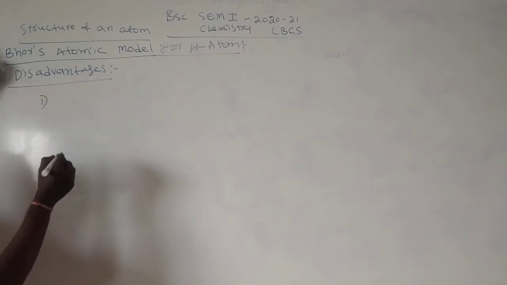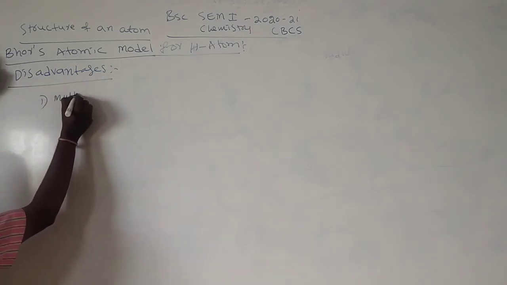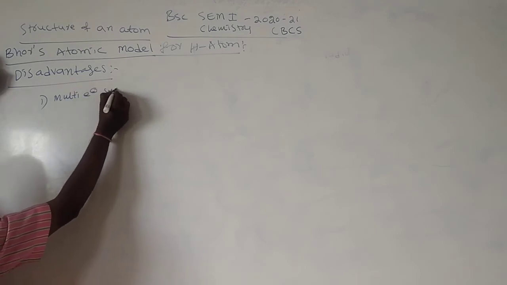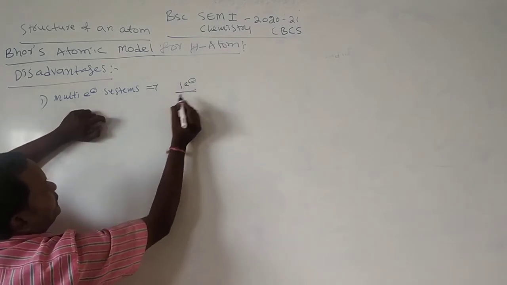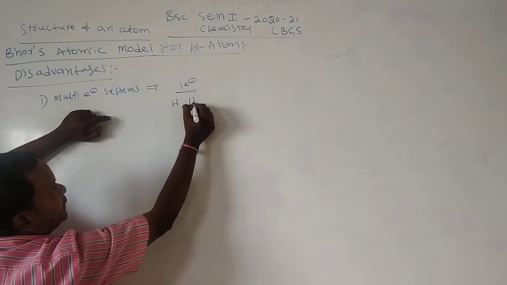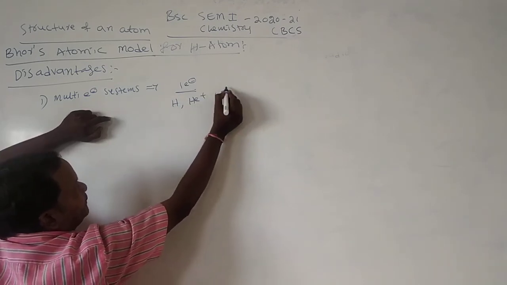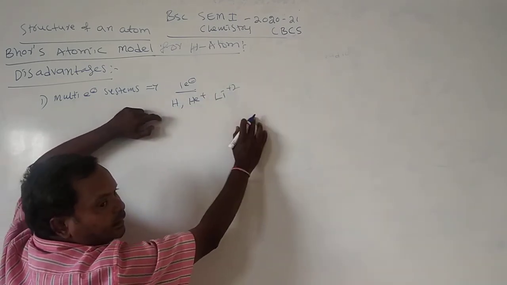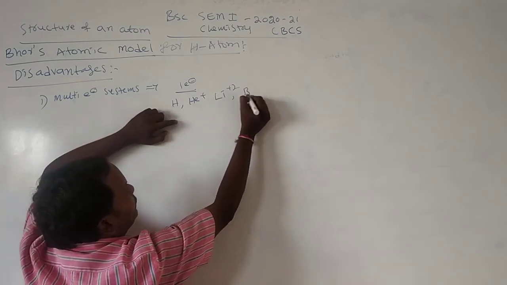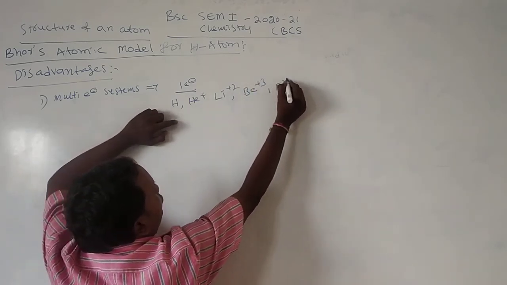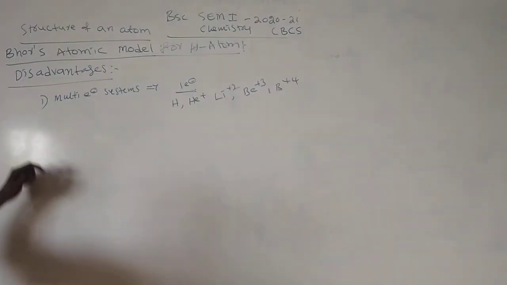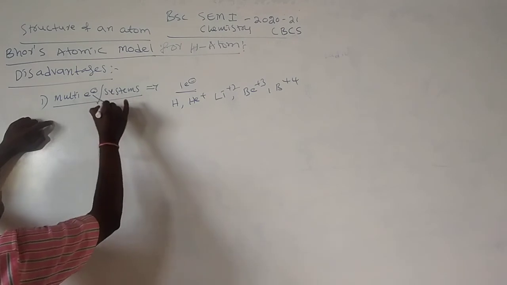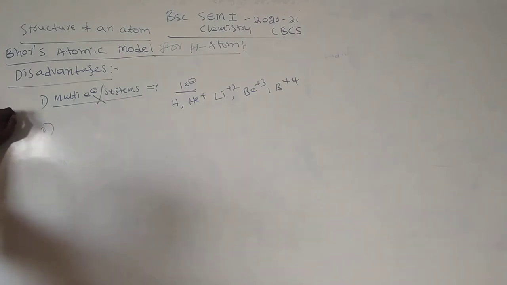It failed to explain multi-electron systems. It explains only one-electron systems like hydrogen, He plus, Li plus 2, Be plus 3, B plus 4, which are called isoelectronic species. This is the first disadvantage.